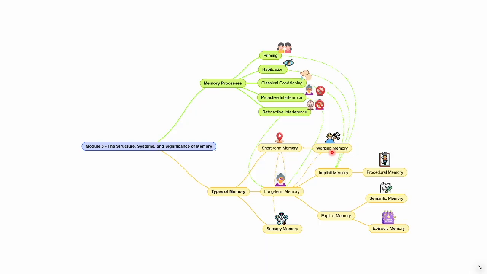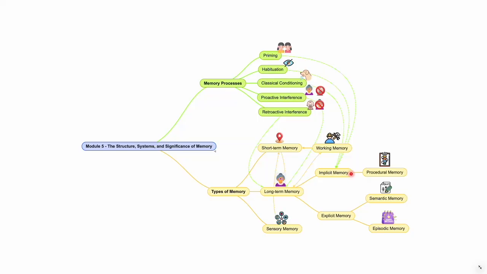Implicit memory is that part of long-term memory that captures memory of previous events and experiences subliminally, without overt memorization or recall, and involves priming, habituation, and classical conditioning processes. Procedural memory is that part of implicit memory that stores learned behaviours related to processes. Implicit and procedural memory are also known as non-declarative memory and are associated with the primary motor cortex and the cerebellum.